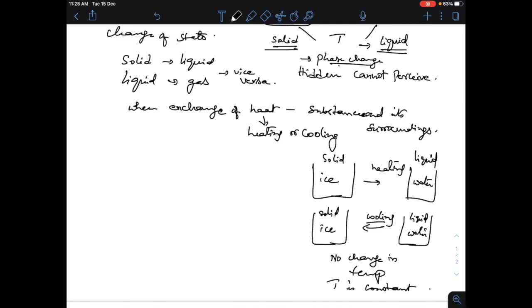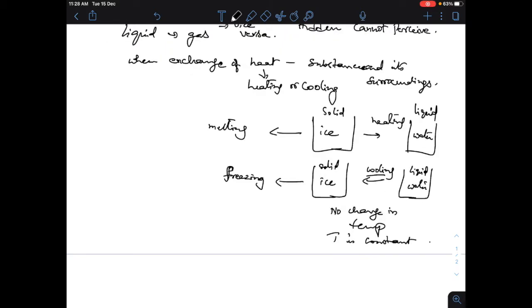This process, solid to liquid, is called melting, and the reverse process is called freezing. So T remains constant.